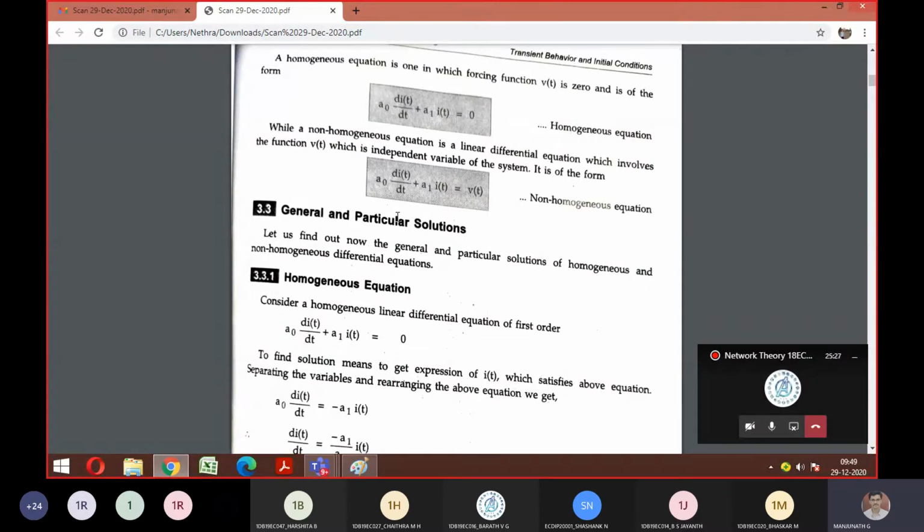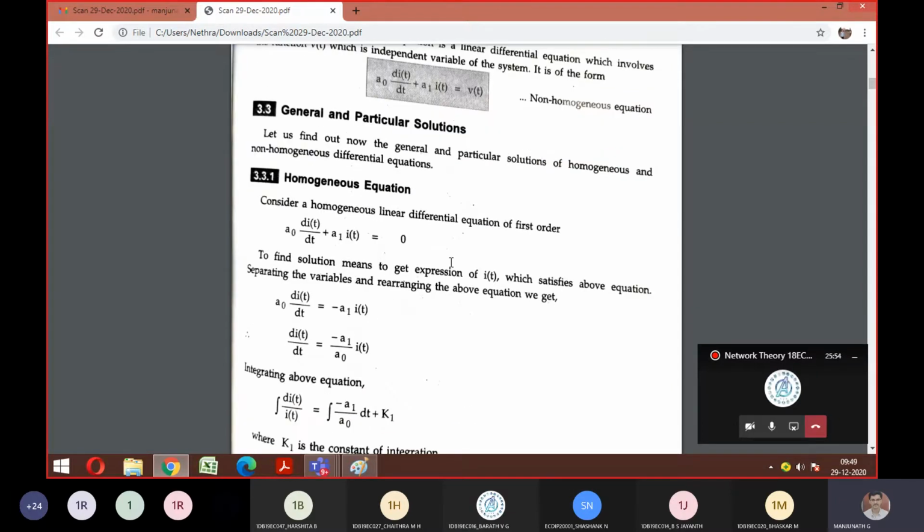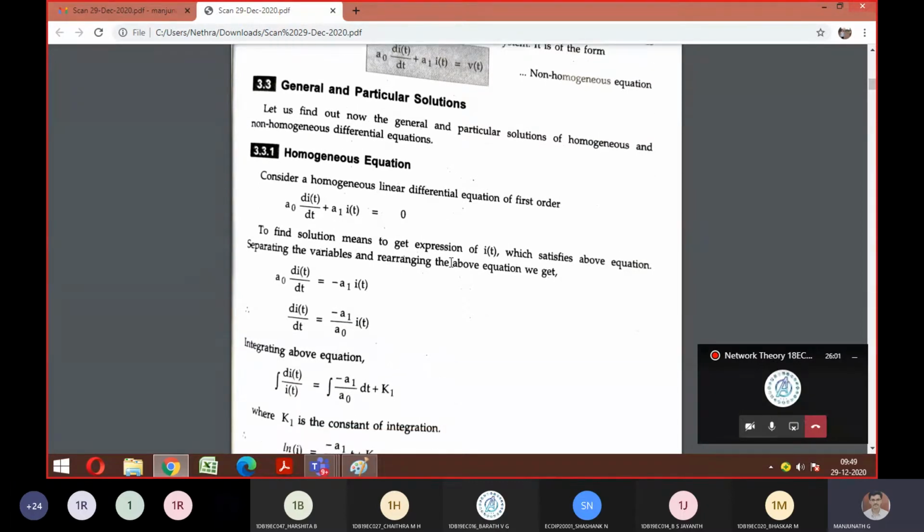First part, basic definition. Then second part, we discuss a differential equation in two categories, homogeneous and non-homogeneous. Next is a topic called general solutions and particular solutions. What is the meaning of this? We'll try to understand now. This general and particular solution is applied for both homogeneous as well as non-homogeneous conditions. So we'll try to solve a small derivation now.